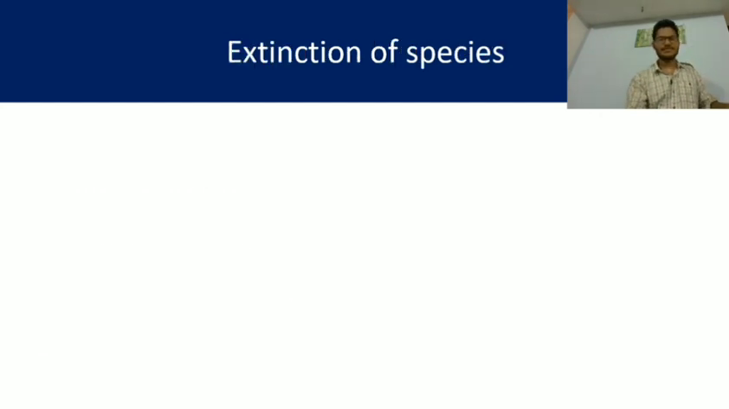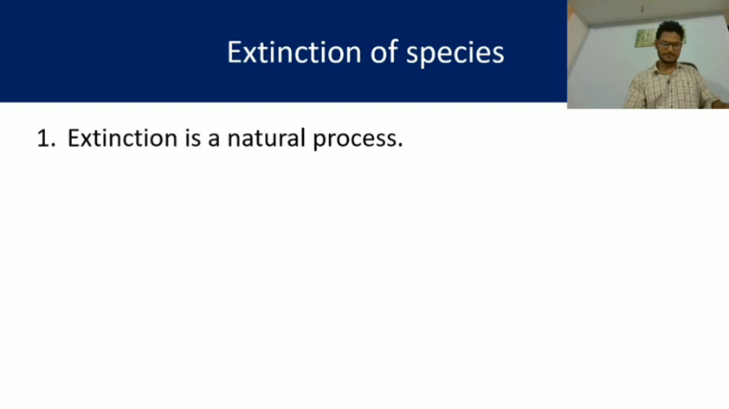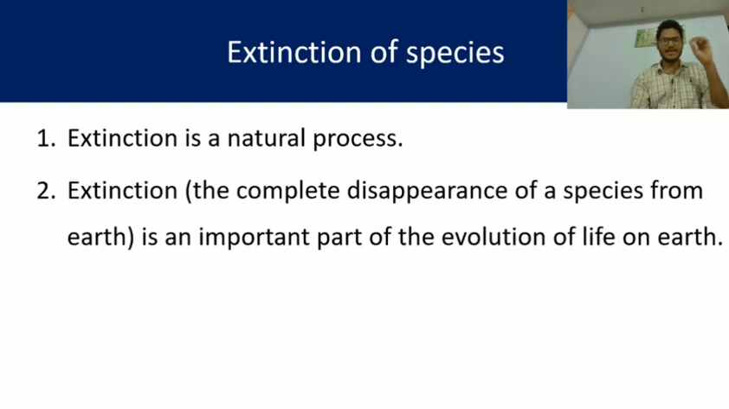Let's move on. Extinction of species. Extinction is a natural process. Yes, we know it is very natural. It occurs automatically, slowly, gradually. Extinction means the complete disappearance of a species from earth.